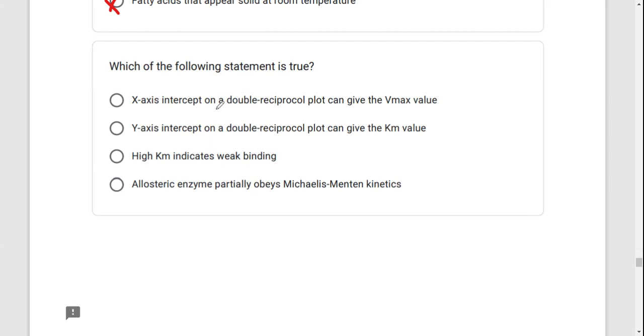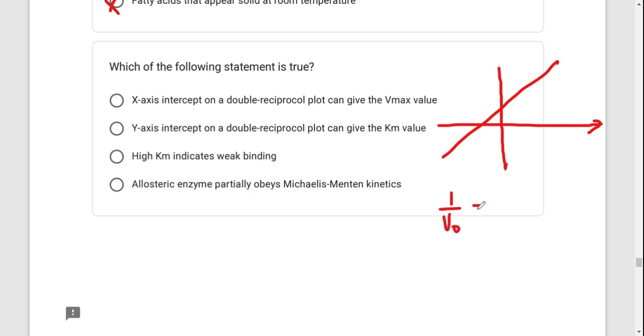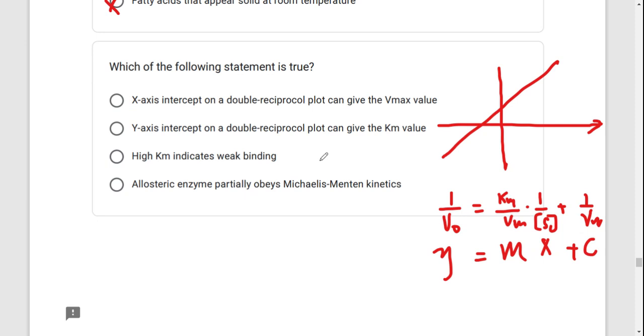Which of the following statements is true? Now I want to talk about the Michaelis-Menten equation and the double reciprocal graph. You are going to see a graph like this for the Michaelis-Menten kinetics. And this one, 1 over V0 is equal to... what is the equation again? Okay, that is 1 over V0 is equal to Km divided by Vmax multiplied by 1 over the concentration of the substrate, plus 1 over Vmax. So here this is in the form y equals mx plus c.